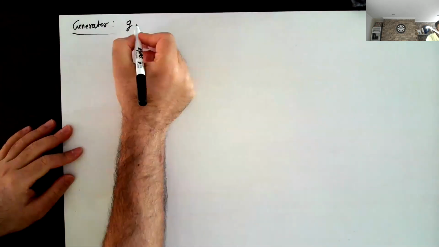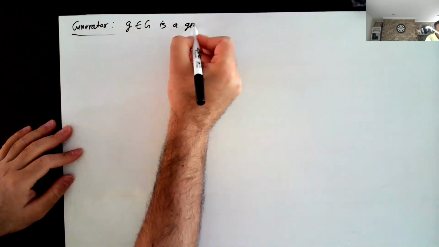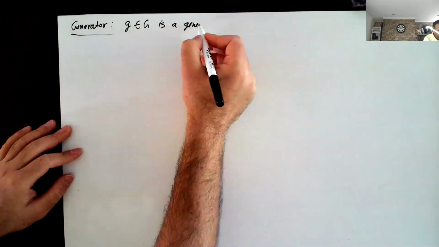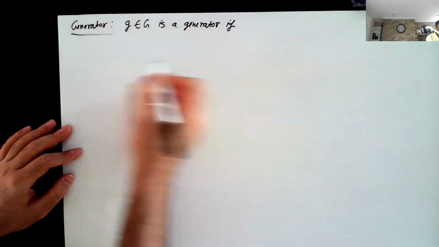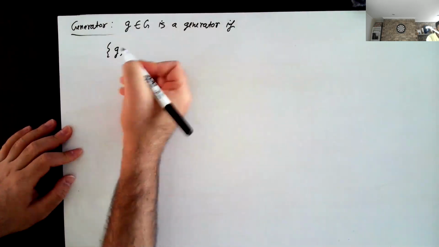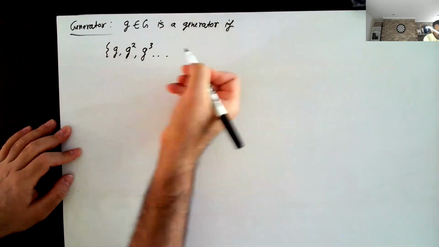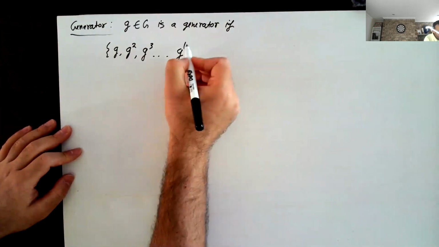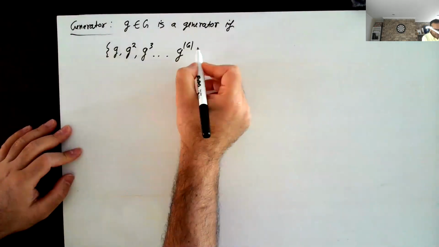What is a group generator? Typically this is denoted by a little g. This is called a generator if you take g, you take g square, g cube, you keep going, and finally you have g to the power order of the group.